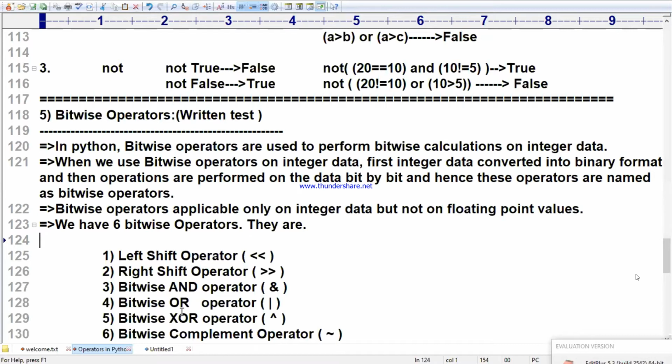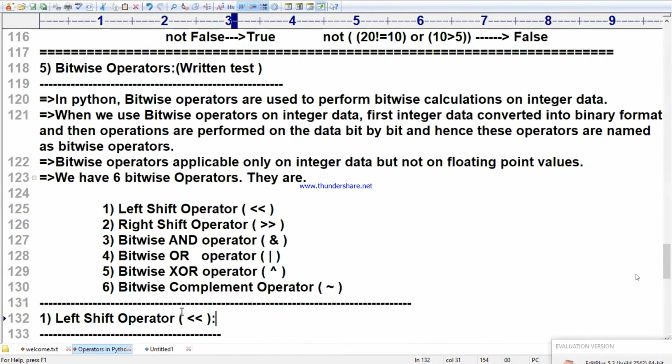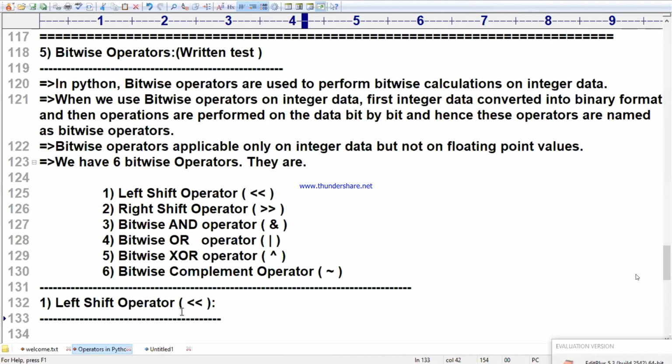Up to here, you write down. Just the operator names I said. Why are they named bitwise operators? Because we are performing the operations on integer data in the form of bit by bit. From a written test point of view, these things are very, very important. Don't write bitwise operators in brackets in the written test. Just I wrote it for you people to be careful.